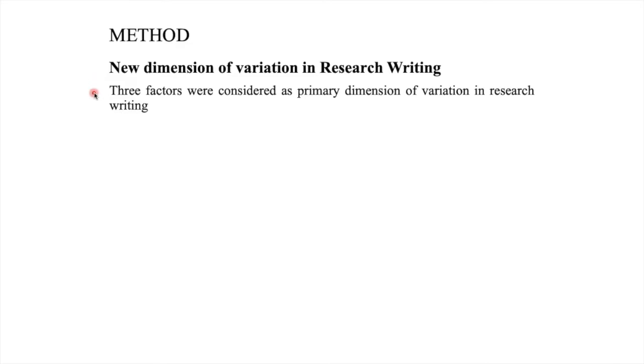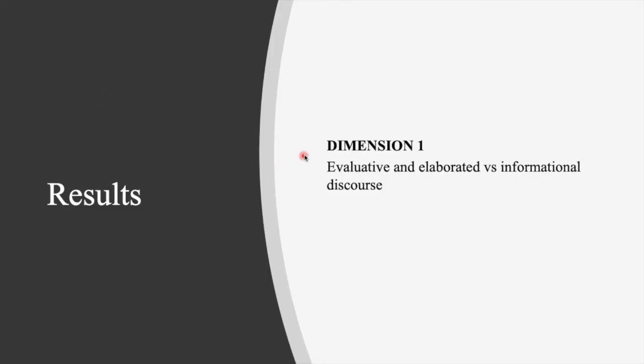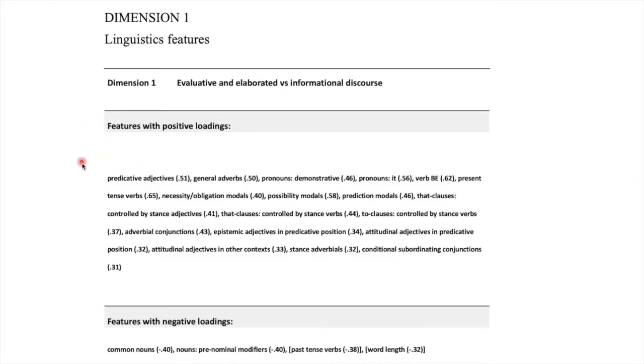The first dimension appeared to distinguish communicative situations that require evaluations and elaborations from discourses with a high informational focus. So we label this dimension evaluative and elaborated versus informational discourse. This was based on a functional interpretation of co-occurrence patterns among these features.